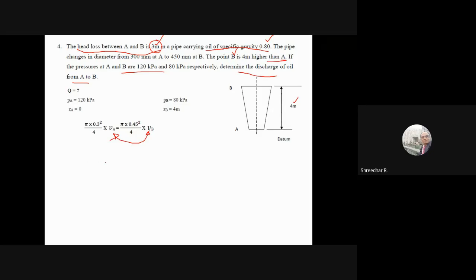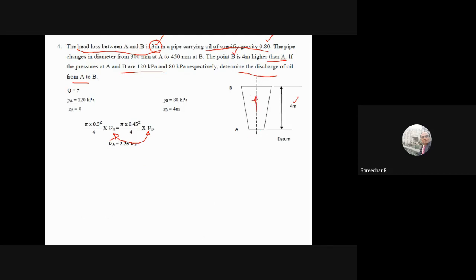So we get a relationship between VA and VB. This is what we found, and this we try to substitute in our Bernoulli's equation. See here, the loss between A and B. Between A and B, that means the flow is taking place like this. Between A and B, it is given.